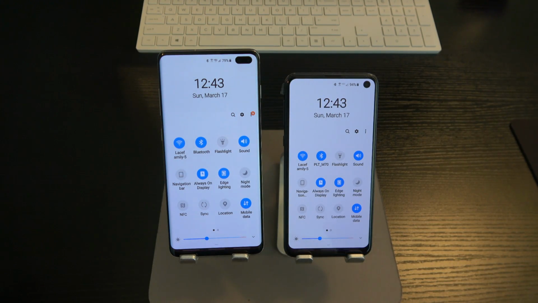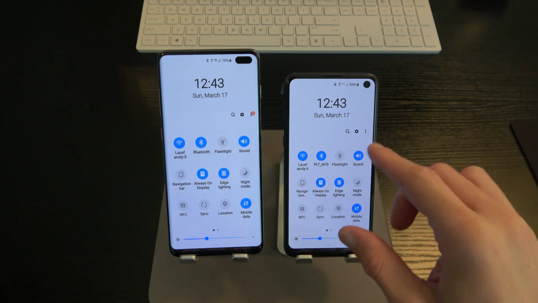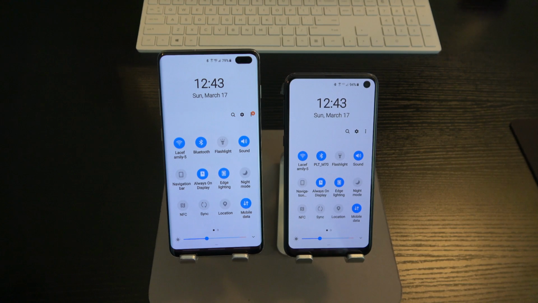I mean, the only thing that I've seen that some people may consider significant is the fact that the E doesn't have the secondary 8 megapixel depth sensor camera on the front, and it doesn't have the 12 megapixel telephoto lens. I mean, it having 6 gigs of RAM versus 8, not a big deal to me. Not a big deal to me.